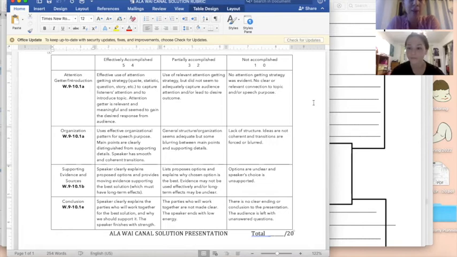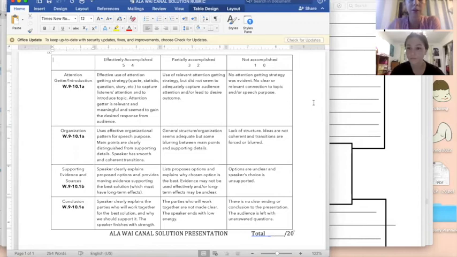I wrote this up, and so I would be familiar with the content of the rubric. And as the person presents, I can take notes on the side, and then I can just circle a 5 or a 4, a 3 or a 2, a 1 or a 0, put an X in the box, put a check mark. I can mark it any way that I feel comfortable. And then the student can easily see how they got the score that they got, and they can see some areas, opportunities for growth, as well as areas that they do pretty well in.